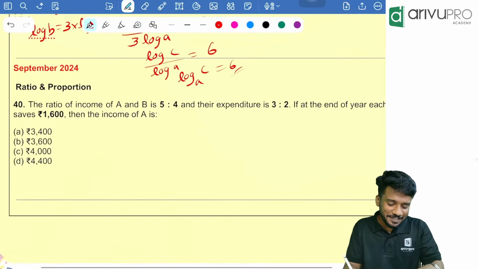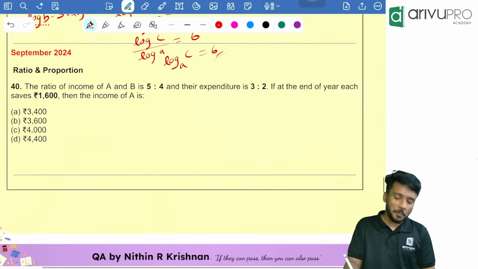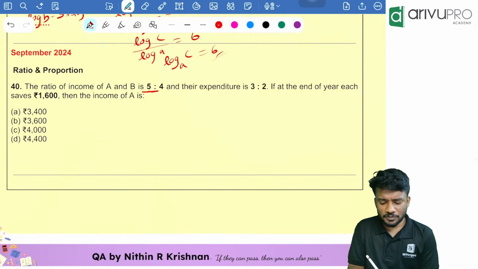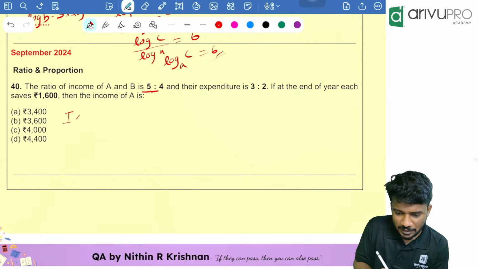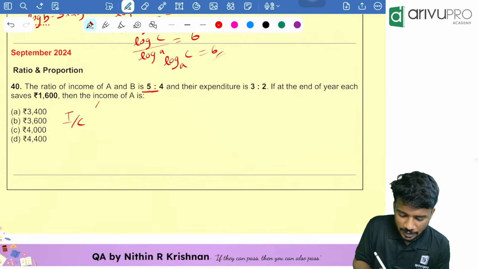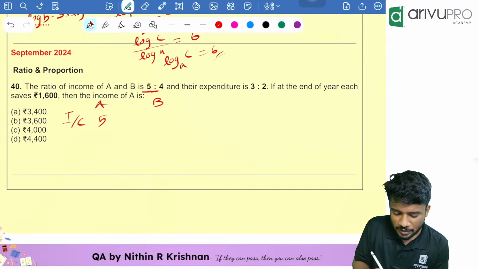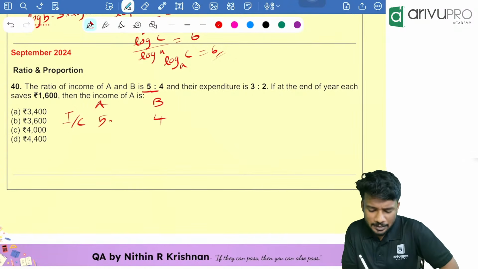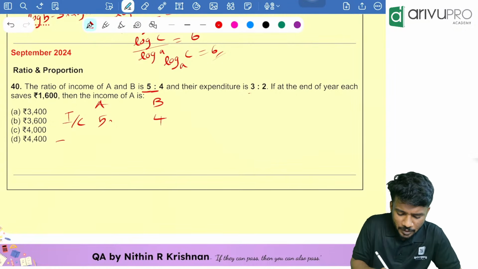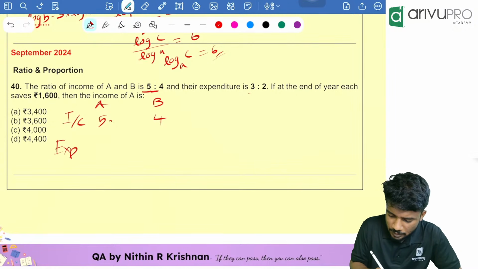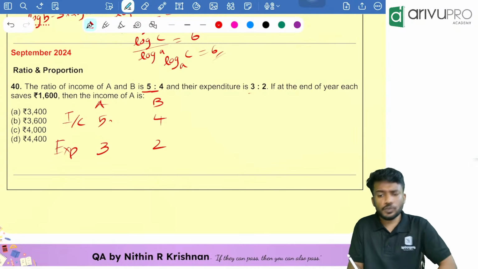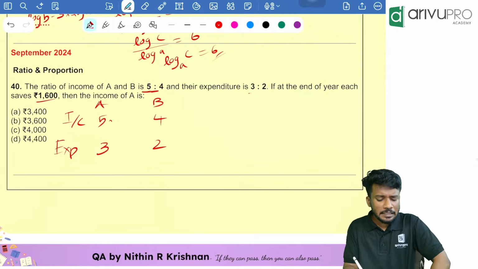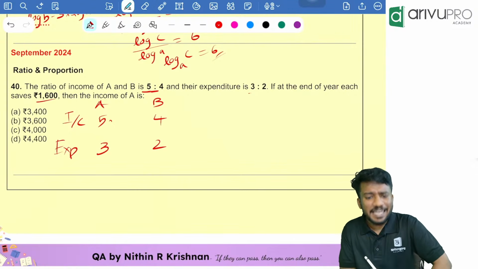Next one, look here, September 2024. The ratio of income of A and B is 5:4. Income is there, A is there, B is there. I can write it, let it be there. I'll show you the method. Then the expenditure is 3:2. Now, at the end of each year, he saves 1,600. Then what is the income of A is the question.